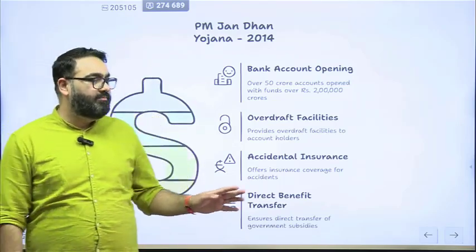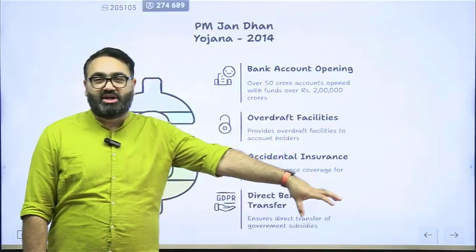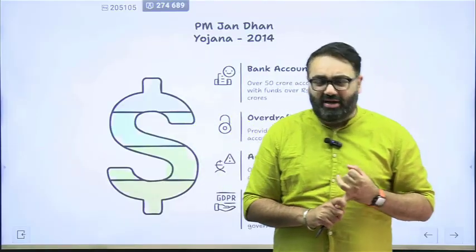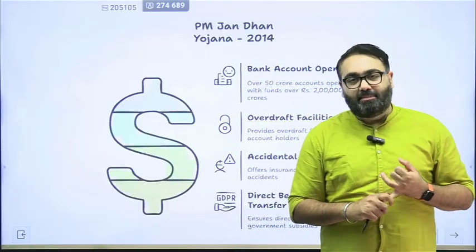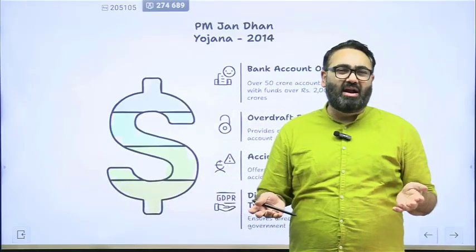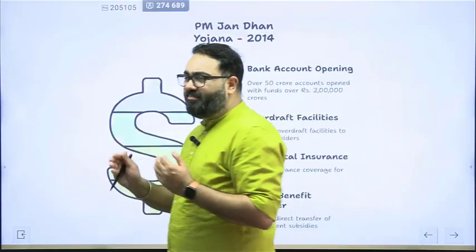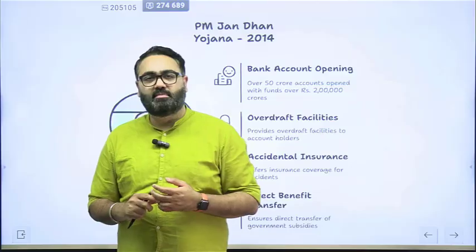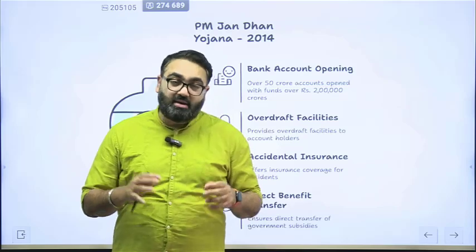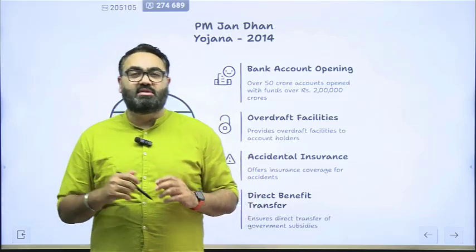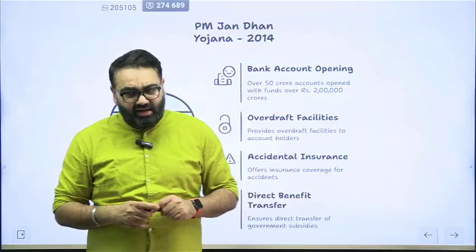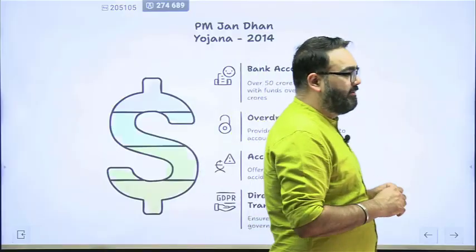See, the problem with the poor population is that they were not able to open a bank account because, number one, the banks were not really interested. The reason being that the banks knew they would not be able to deposit a lot of money in the banks. And then banks are not interested in that because their average deposit per account would be reduced. Secondly, the problem for the customer was that most of the banks require people to maintain a certain minimum deposit in their account. This is where the government came up with the zero balance account, that even if you have zero balance, there will be no charges deducted.